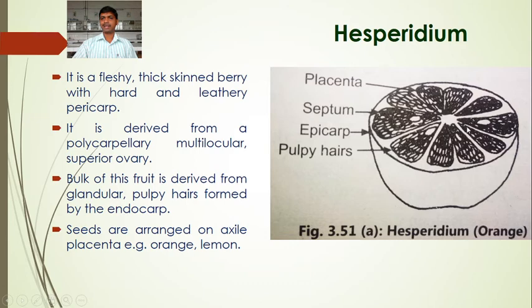So all these are hesperidium type of fruits, where the placentation is axial. Placenta develops on the central axis. Epicarp is hard, thick-skinned, leathery. The endocarp is pulpy because it is made up of glandular pulpy hairs. The examples of hesperidium are orange, which is most common, lemon, lime. This type of plant possesses hesperidium type of fruit. Okay.